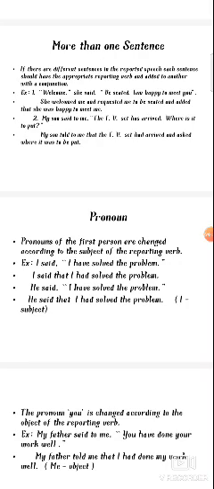So then how do we change this direct into indirect? If there are different sentences in the reported speech, each sentence should have the appropriate reporting verb and be added to another with a conjunction. So when we talk about more than one sentence, the conjunction must be used. Already the conjunction we will take in all the indirect speech is "that".